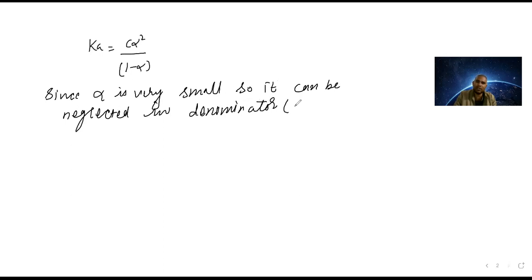Neglecting in the denominator means we put the zero value. So Ka is equal to C alpha square upon 1 minus 0, which is C alpha square upon 1.